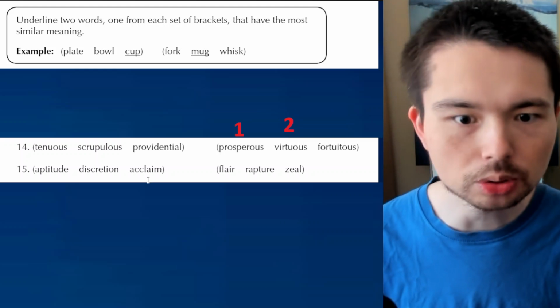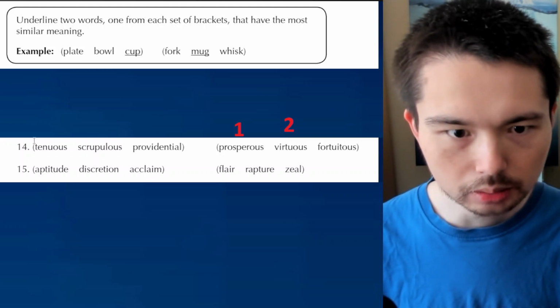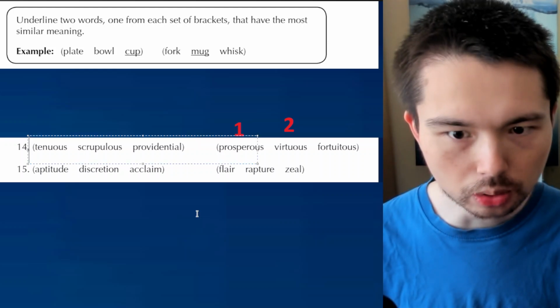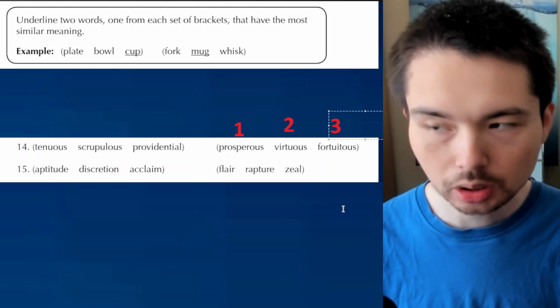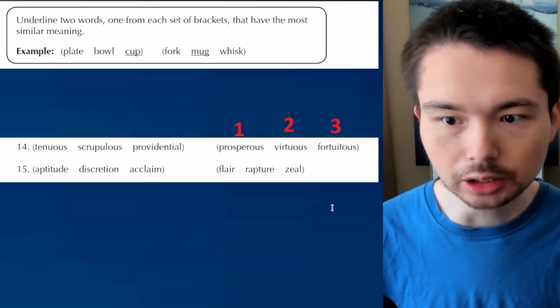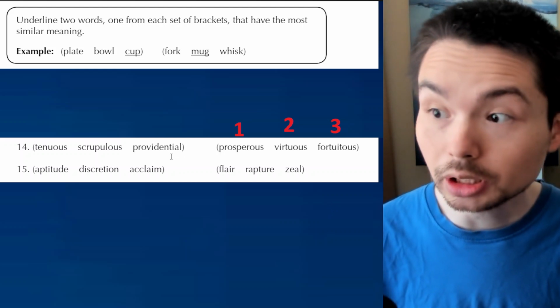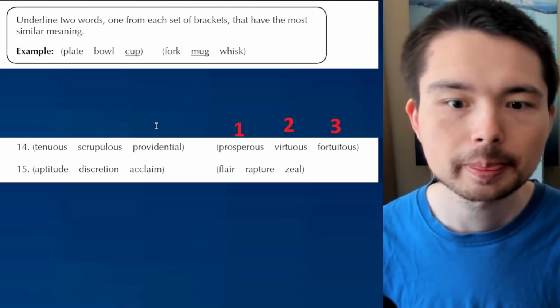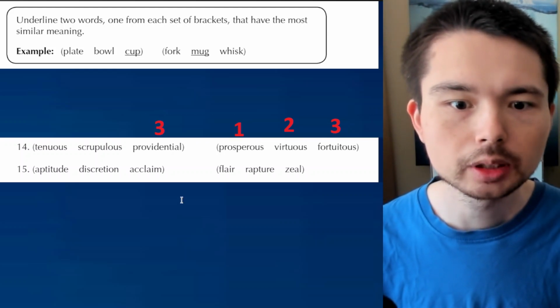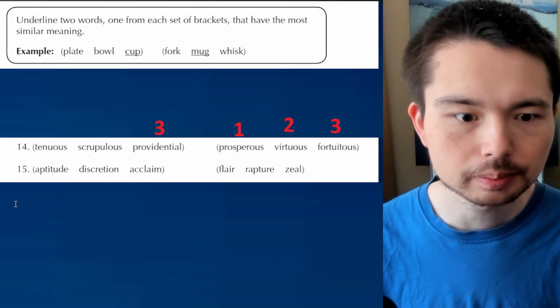2. Virtuous means doing the right thing. Doing the right thing here? No, not doing the right thing. Fortuitous means lucky, which we actually had in that vocab video on verbs and adjectives I released half an hour ago. Now, is there a word meaning lucky? In that video, I also included this. 3. Okay, the others might be new for you. That is totally fine. Let's go for it.